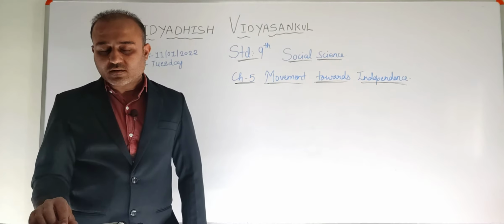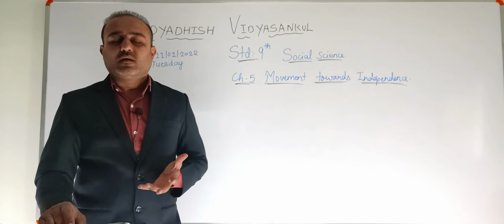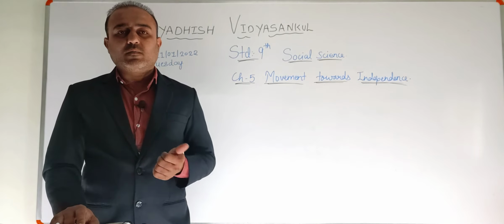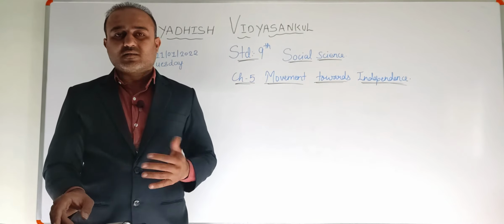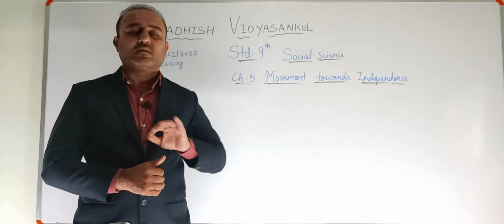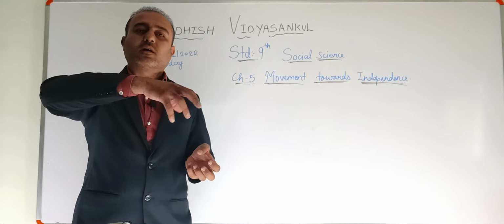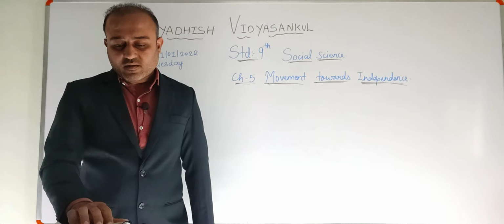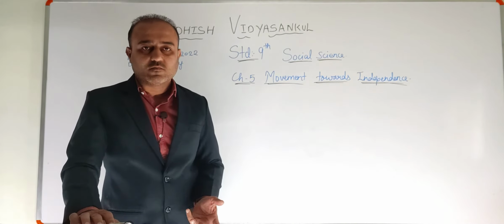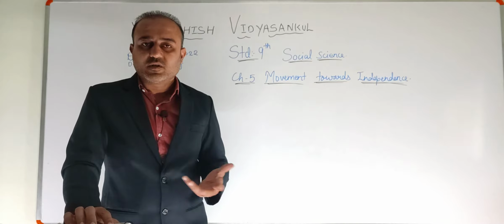Dominion status, I have already told, means a system wherein India will become independent, but will still be under certain restrictions from the British Empire. That means Indians will be given the status of independence, but will again be under the control of the Britishers. Then independent judiciary, that means the Indians said we want our own independent judiciary system, not having any kind of relation with the British government, right?